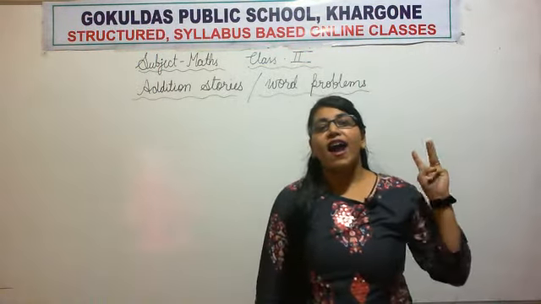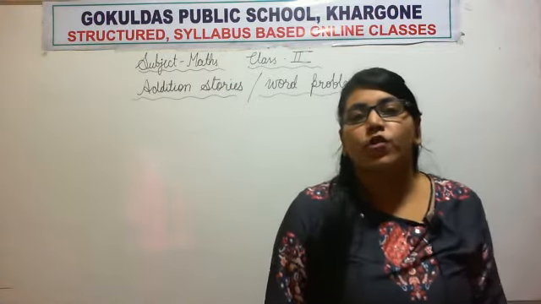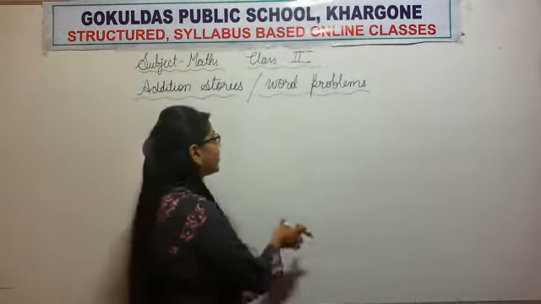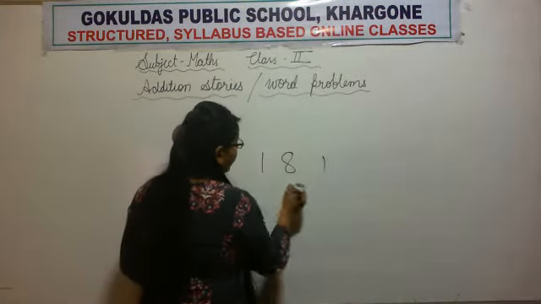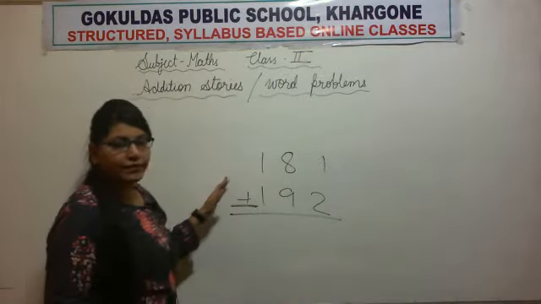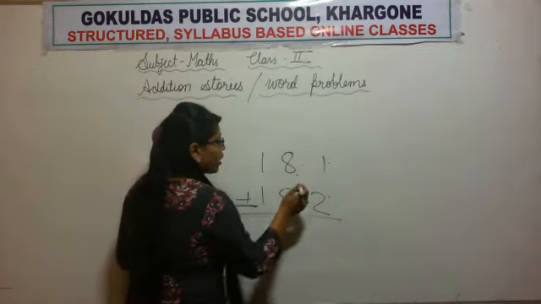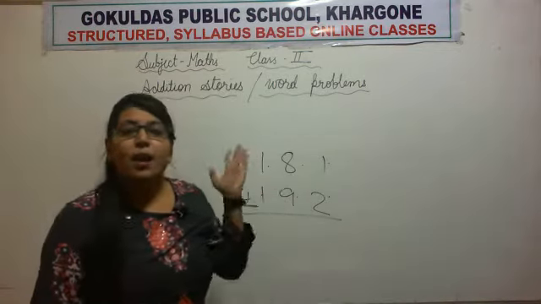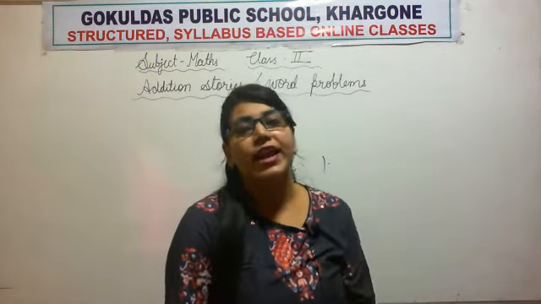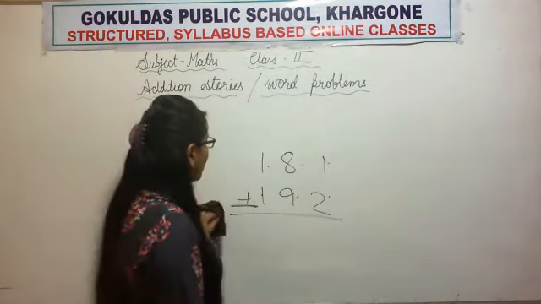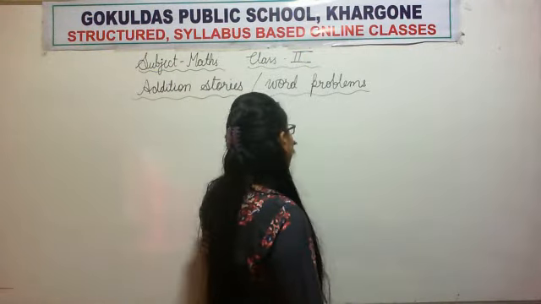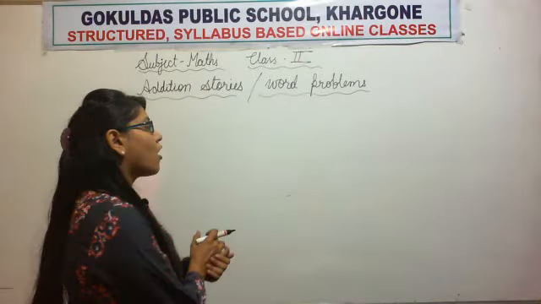Now there are three important rules for solving the question. In a simple question, we can understand by the plus sign that we have to add: ones in ones, tens in tens, hundreds in hundreds, simple. But today first of all we have to read the word problem very carefully.